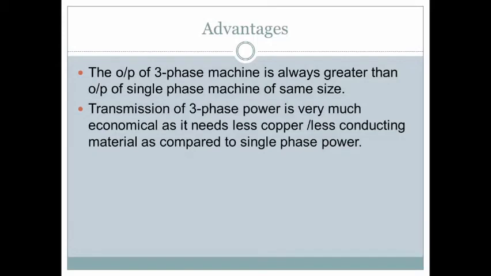The next one is that the transmission of three-phase power is very economical as it needs less copper and less conducting material as compared to single phase power. We observe many transmission lines in the three phase system. Why? Because why have we adopted three phase power? They are very economical, and the copper required to transmit a large amount of power from one place to another is very cheap compared to the single phase system.